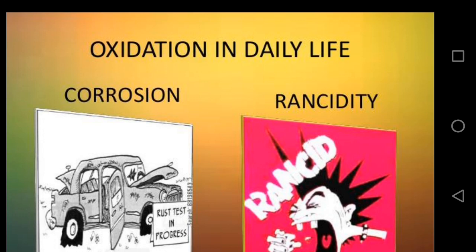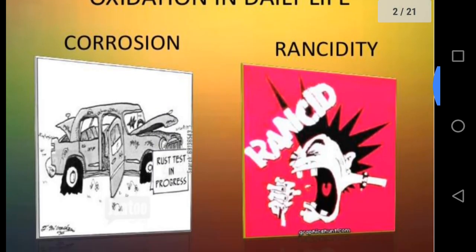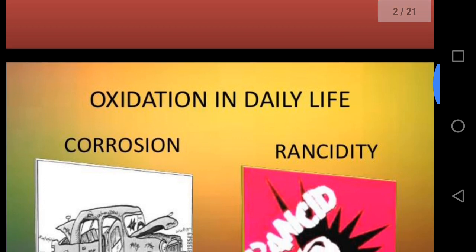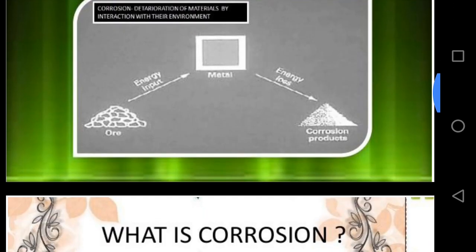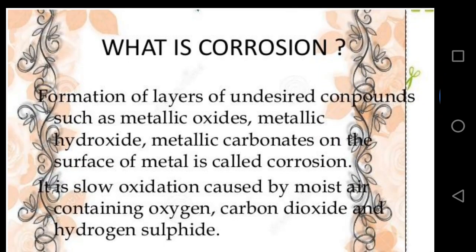In corrosion, metal surface is tarnished or eating up by slow oxidation.